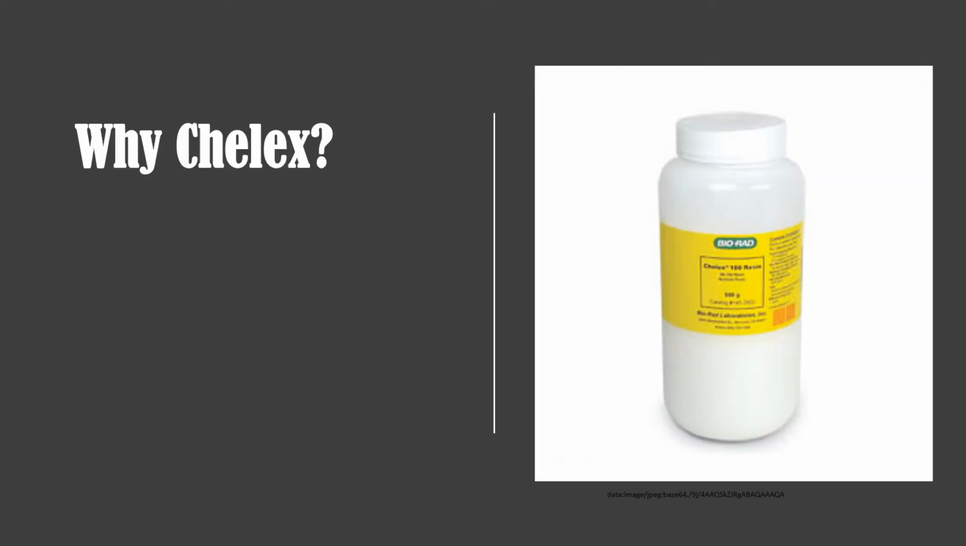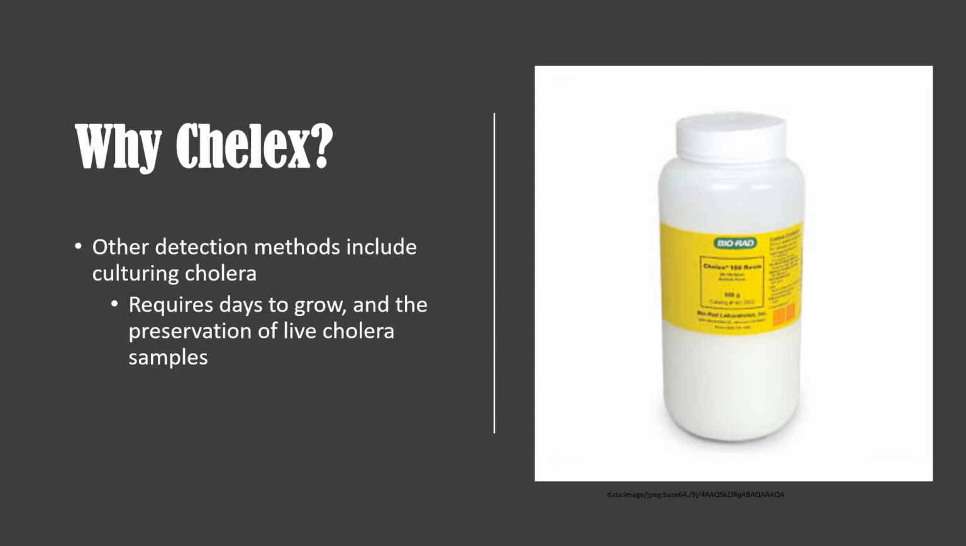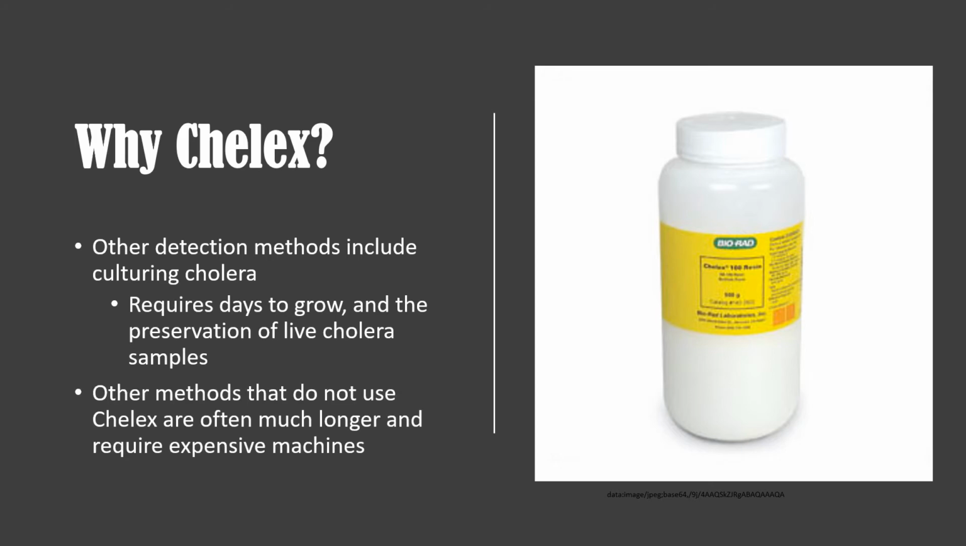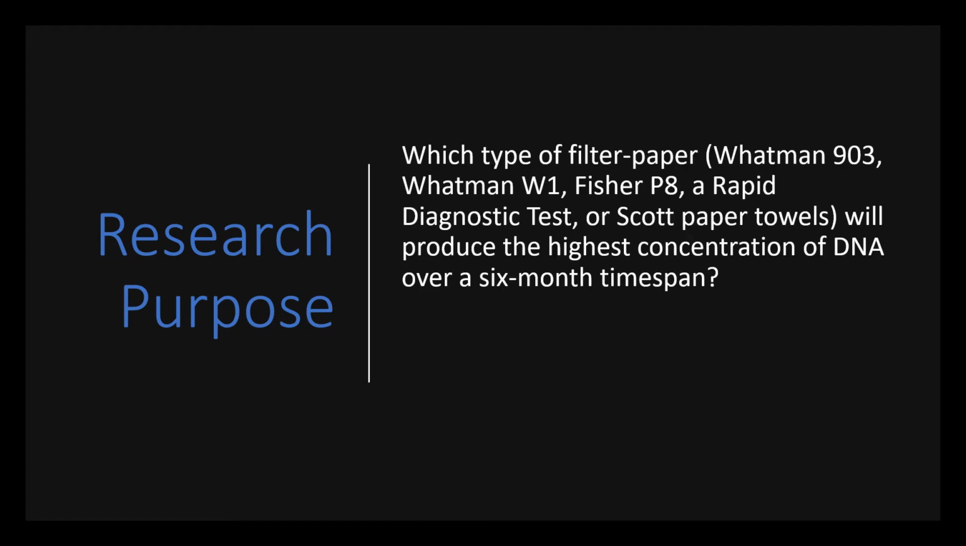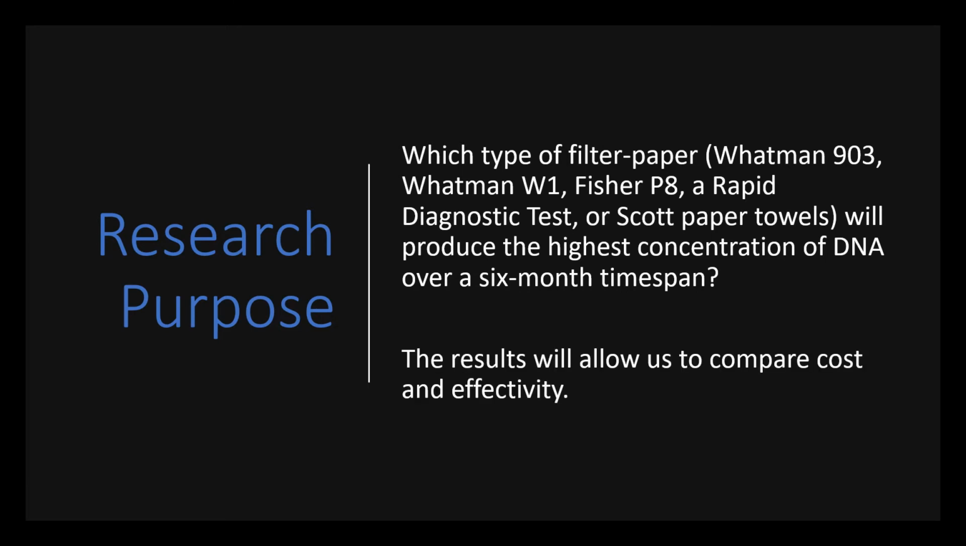The extraction of DNA from filter papers using Cholerae is cheap and effective. It does not require special equipment and can be done within a few hours. Other methods, such as culturing, require special equipment and can be expensive and time-consuming. The goal of my research is to see which type of filter paper will be able to produce the highest concentration of DNA consistently over a time span of 6 months. We will be comparing a Whatman 903, a Whatman W1, a Fisher P8, a rapid diagnostic test, or RDT, and a Scott paper towel.